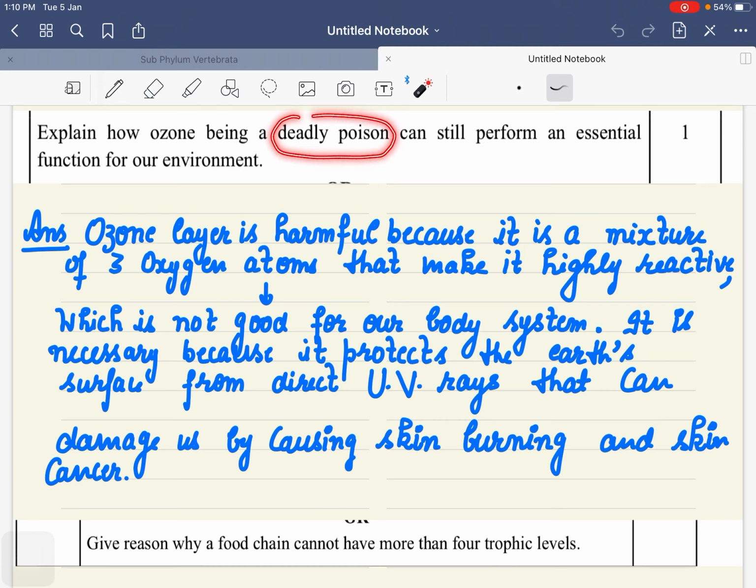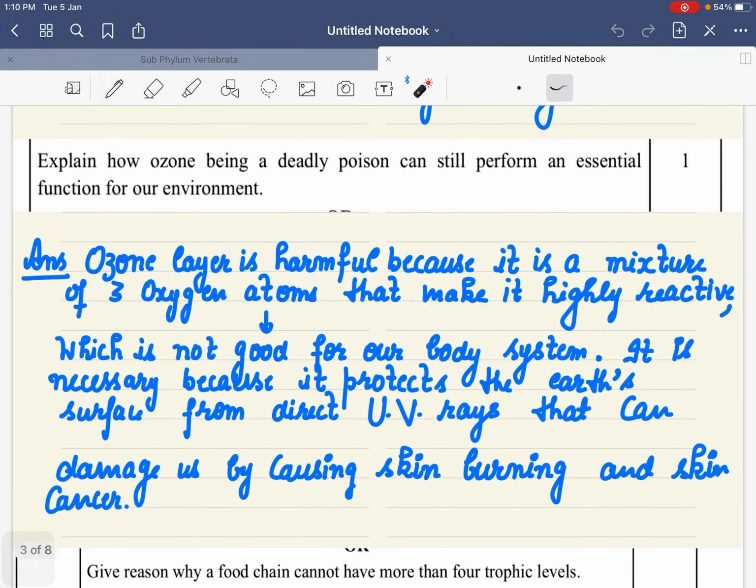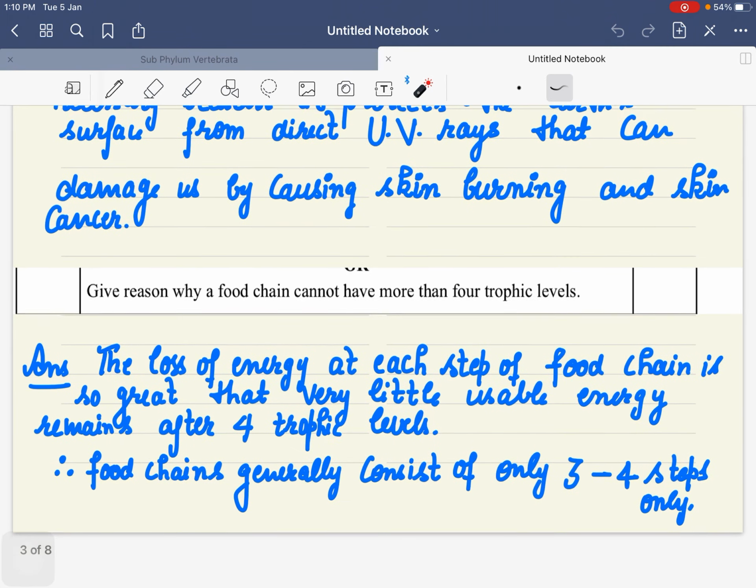That is why it is a deadly poison. But it absorbs UV and protects our surface from the direct UV rays. That is why it is essential for our environment. You have to be very specific in 1 mark.